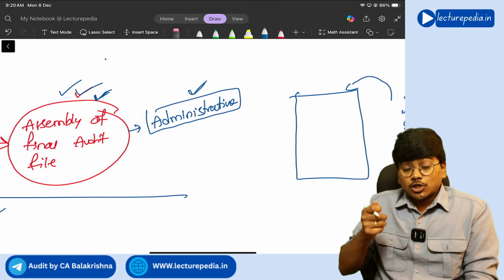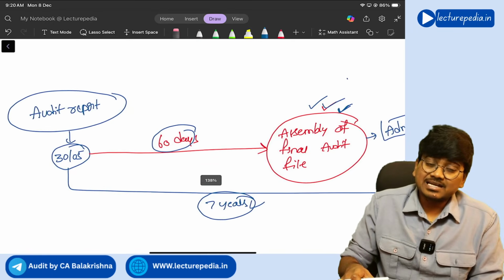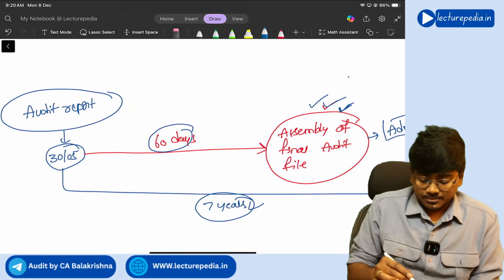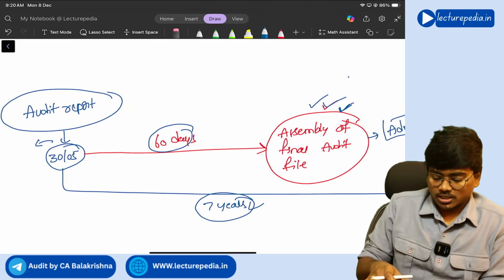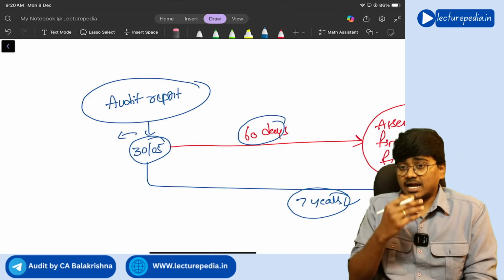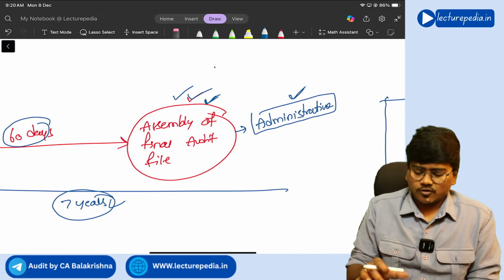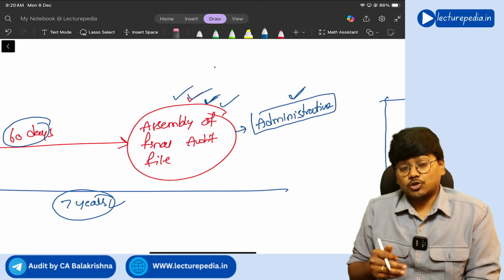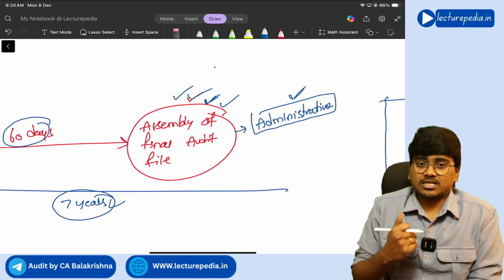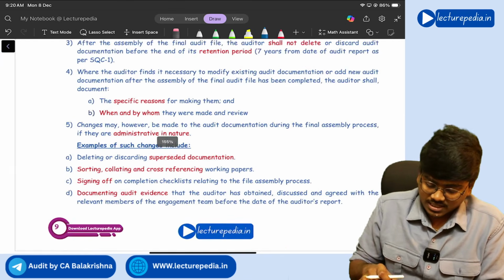Next, including some audit documents which were agreed and discussed among the audit team before the date of the audit report. Before the date of the audit report you obtained some audit documentation and it was agreed among all the team members, but by mistake you forgot to keep them in the audit file. Those types of documents you can also keep. All these come under administrative changes. Understanding.